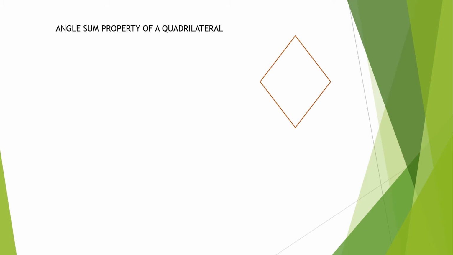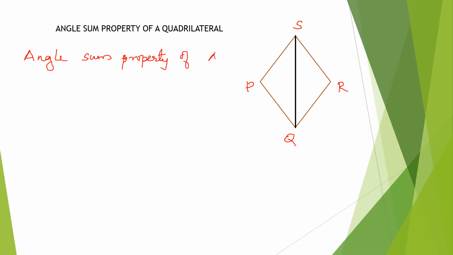Now here I have a quadrilateral and let us name it as P, Q, R and S. I am naming it as PQRS. Now QS is a diagonal and the quadrilateral is divided into 2 parts. How many triangles are there? 2 triangles. Do you remember angle properties of triangles? Yes. All the angles will add up to 180 degrees.